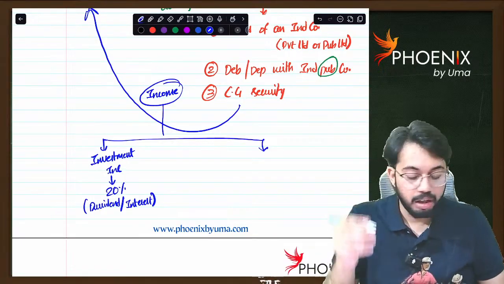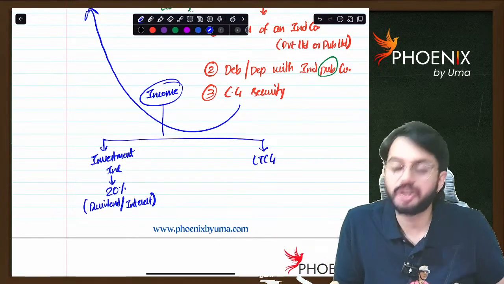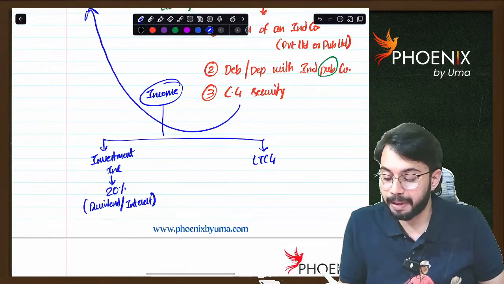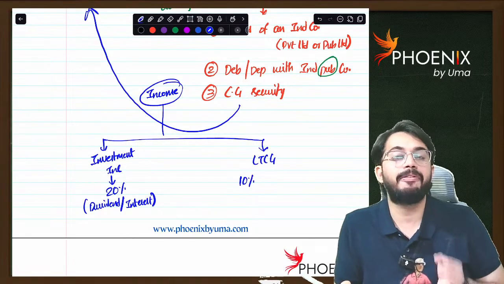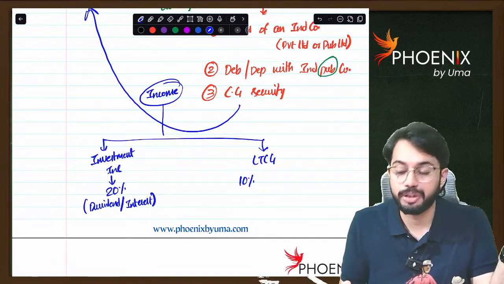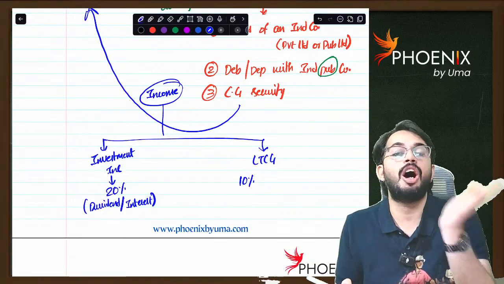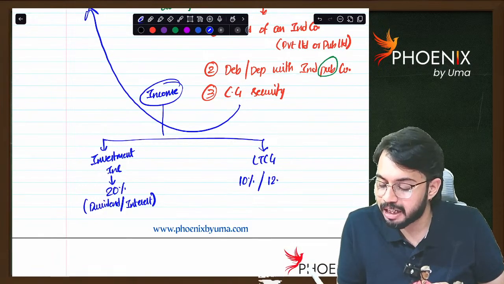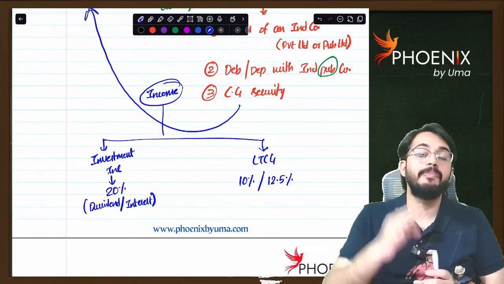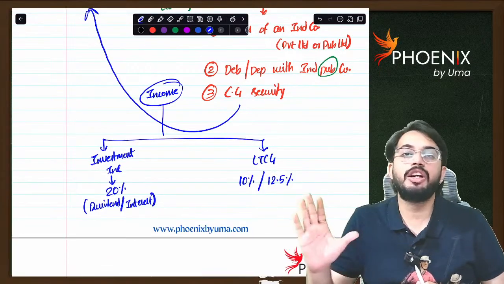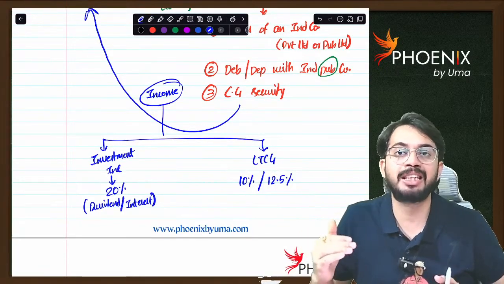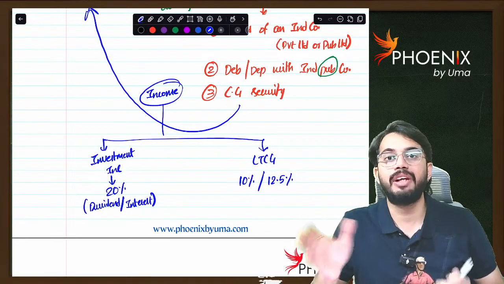If the nature of income is long-term capital gain, then the tax rate applicable is 10% if the long-term capital gain is before 23rd July. If the long-term capital gain is on or after 23rd July, then the tax rate applicable is 12.5%. My dear students, you need not check whether the forex asset is taxable under section 112A or 112.